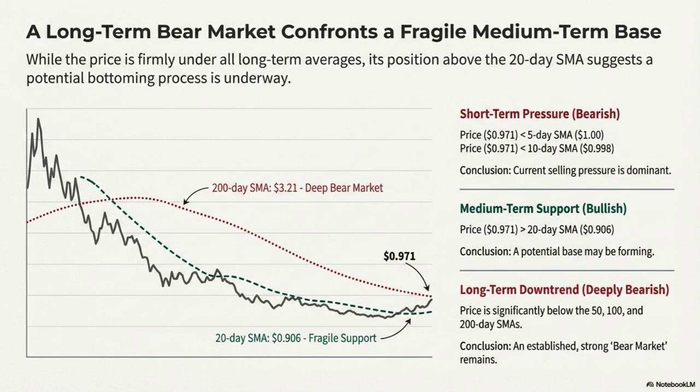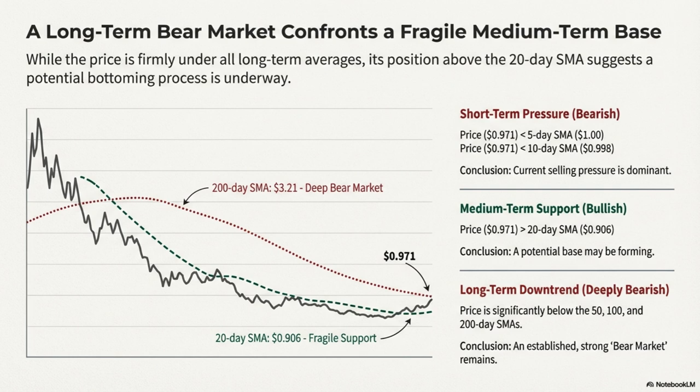Moving averages analysis. The price position relative to moving averages shows a mix of short-term pressure and a potential medium-term turning point. Short-term, the price, $0.971, is below the 5-day SMA, $1, and 10-day SMA, $0.998. This indicates short-term selling pressure is currently dominant. Medium-term, the 20-day SMA is at $0.906. The price is currently above this level, suggesting a potential medium-term base or bottom might be forming.